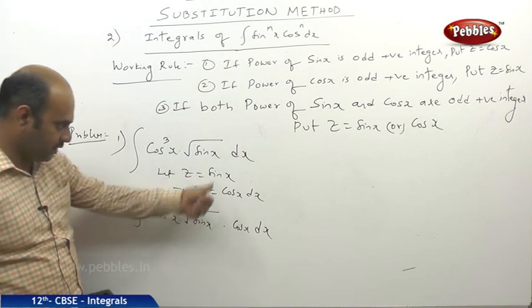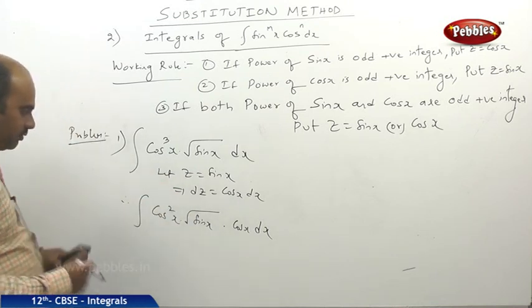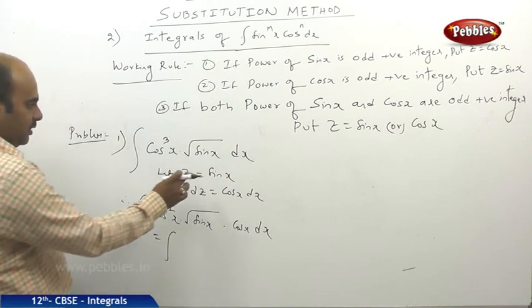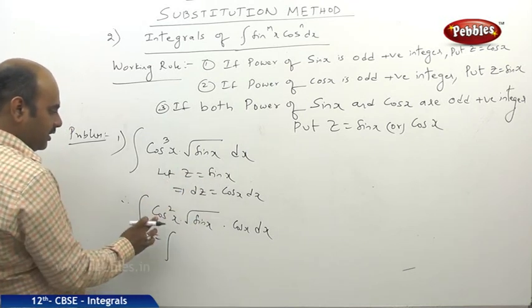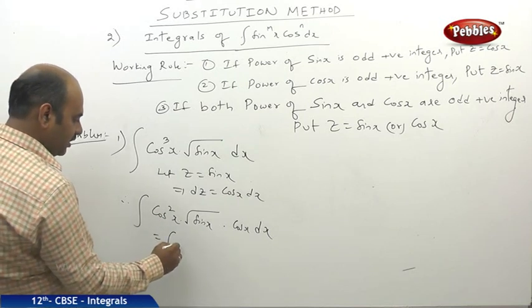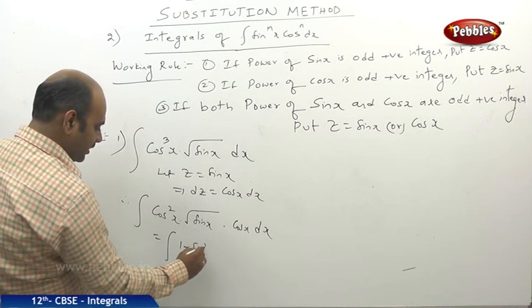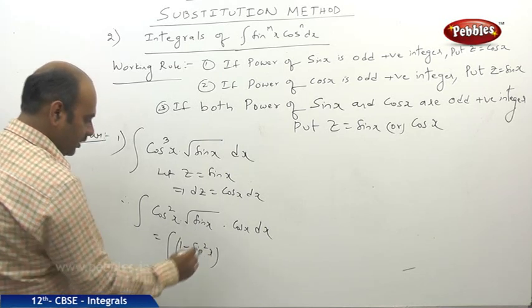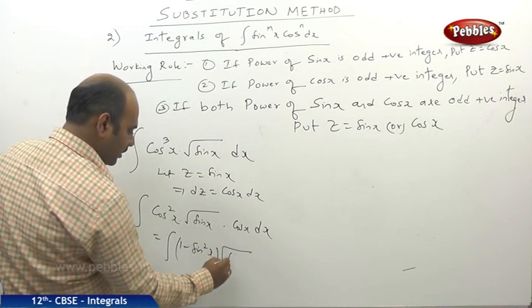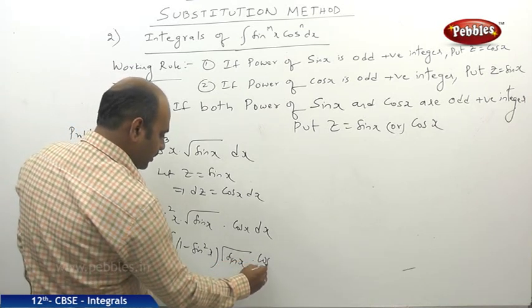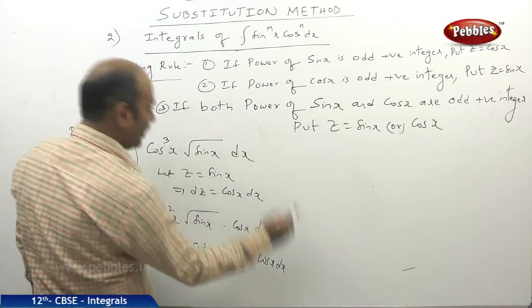Now I can use this substitution. When z is equal to sin x, cos square x can be written as 1 minus sin square x, into under root of sin x, into cos x dx.